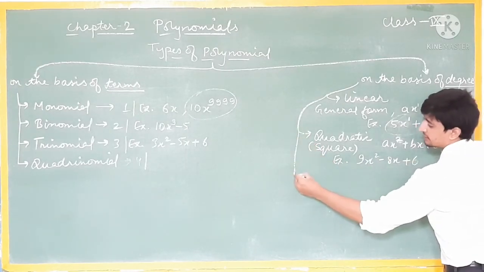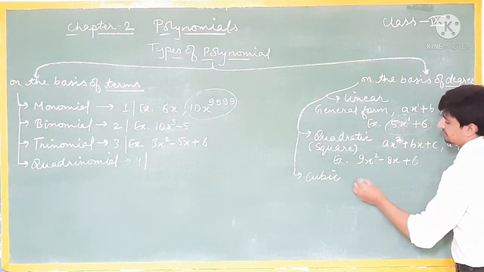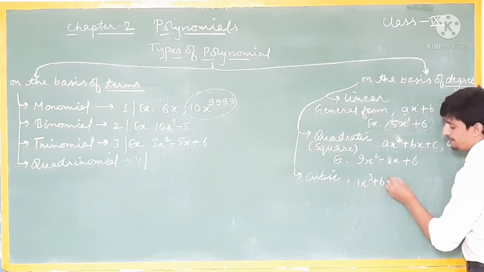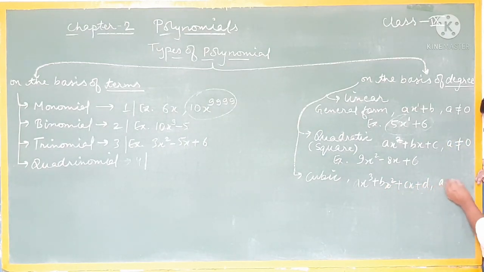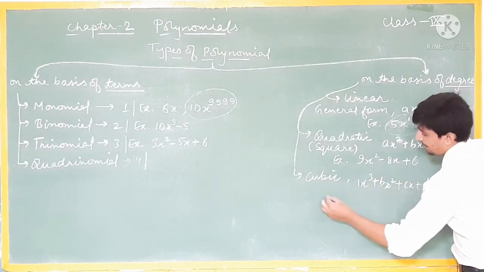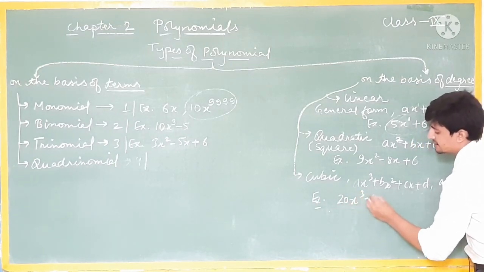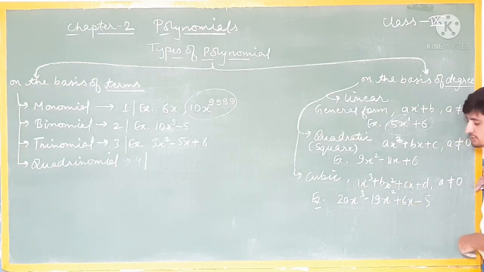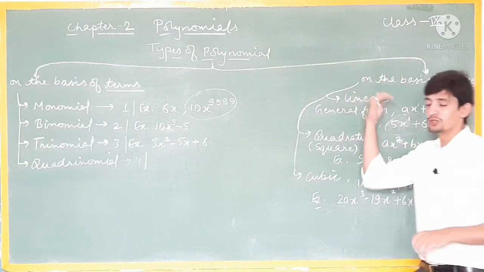Now third I have cubic polynomial. The general form will be ax^3 + bx^2 + cx + d, where a is not equal to 0. a will never be 0. Understood? For example, 20x^3 - 19x^2 + 6x - 5. These are the types of polynomials on the basis of terms and on the basis of degree.